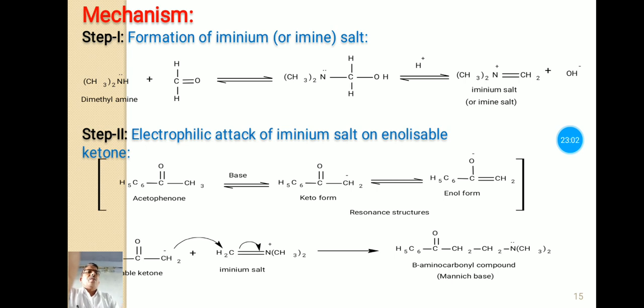Now the enolizable ketone and iminium salt react here, and that forms the beta amino carbonyl compound. In this case, this negatively charged carbon gets attached to this carbon of the iminium salt, and that forms the bond between them. So this is the carbon bond, that is CH2 single bond CH2. This is the beta amino carbonyl compound, which is a Mannich base.